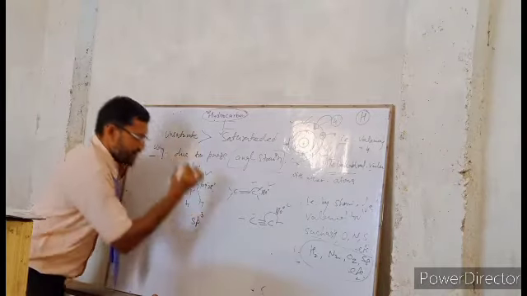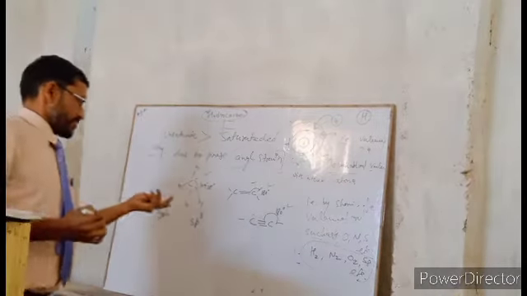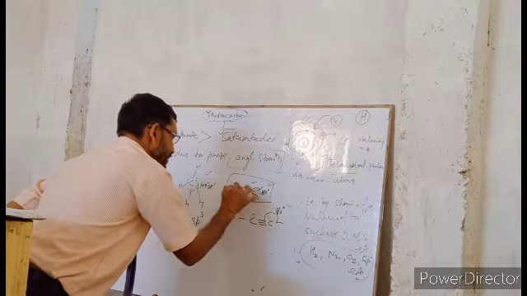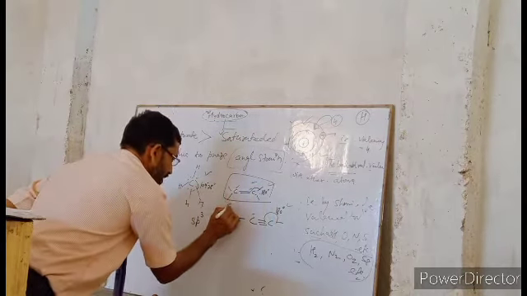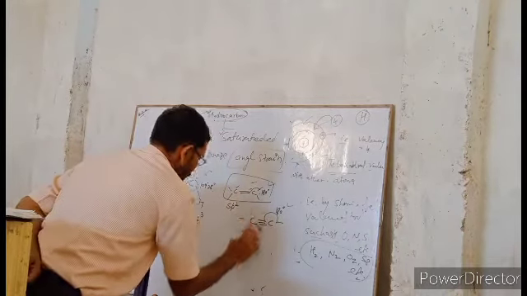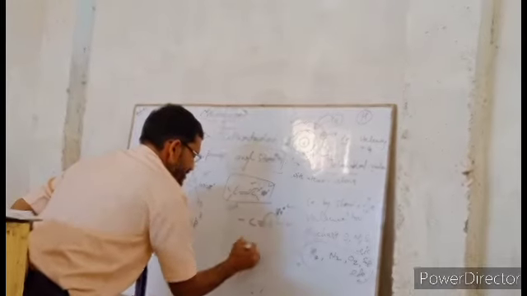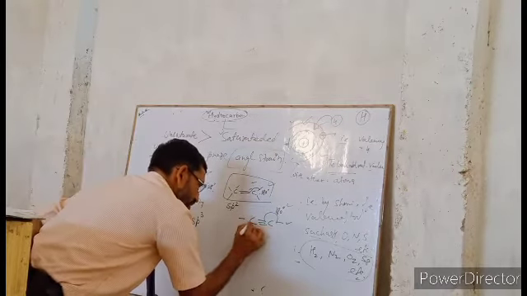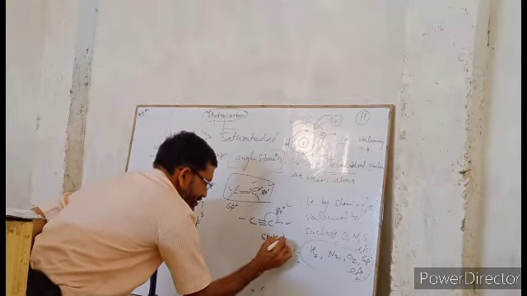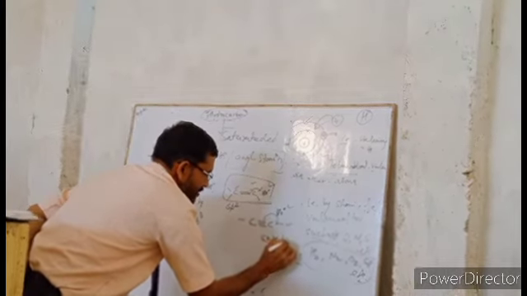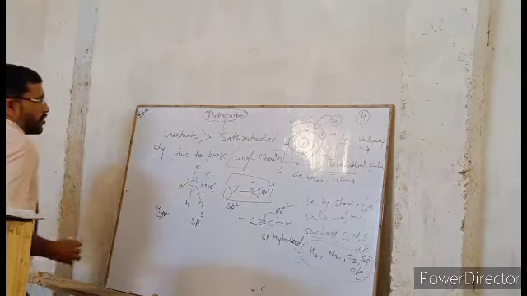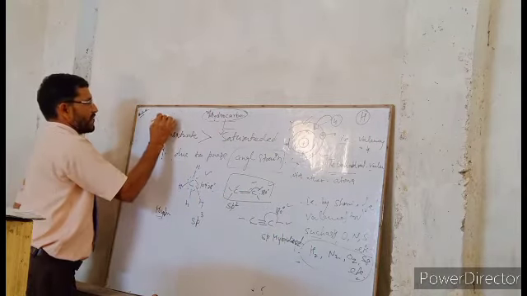In case of alkene the carbon has sp2 hybridization, while in case of alkynes the carbon is sp hybridized. So this is all about the basics of hydrocarbons.